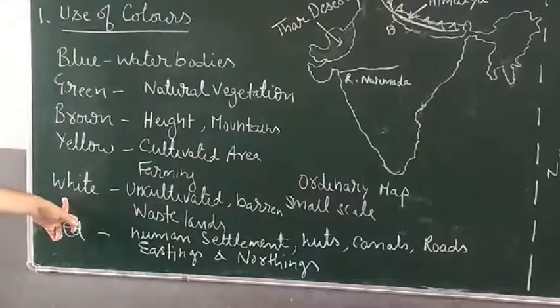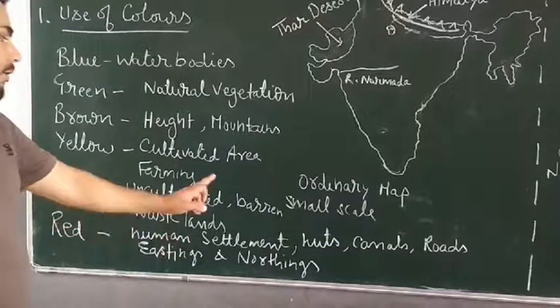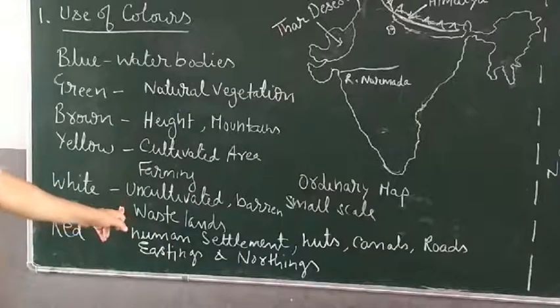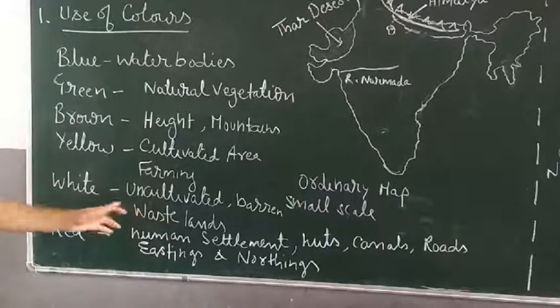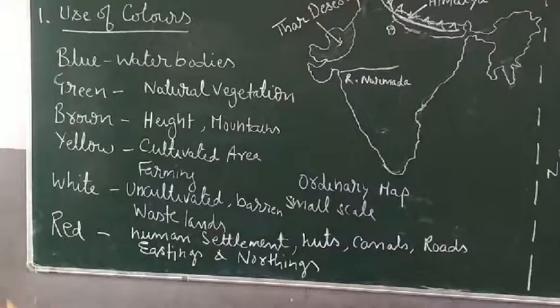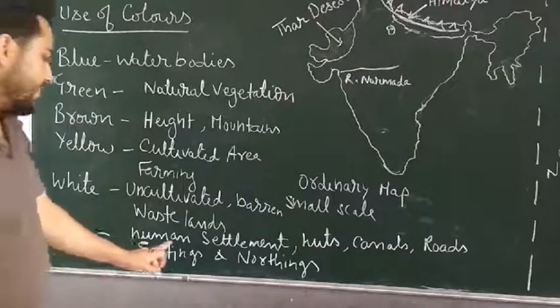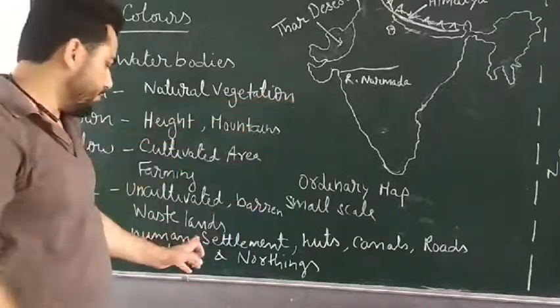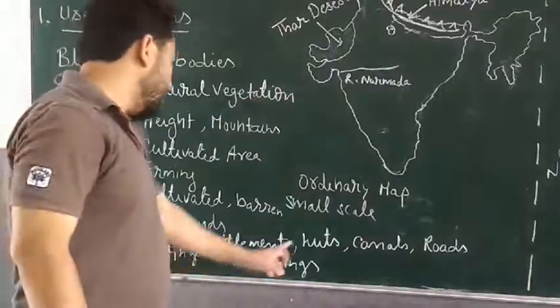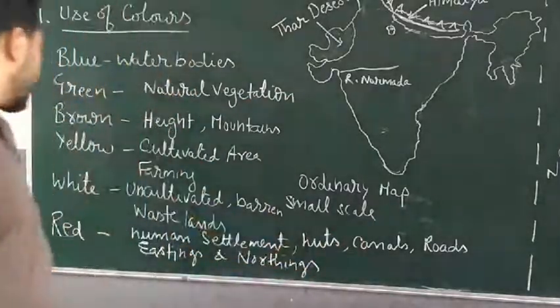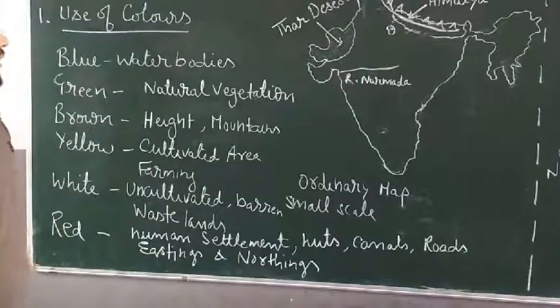White color is used to show uncultivated or barren or wasteland where we are not able to do cultivation or farming. Then red color is used to show human settlements, those red boxes I have already shown you, and the huts, canals, roads, eastings and northings. That was all about this chapter.